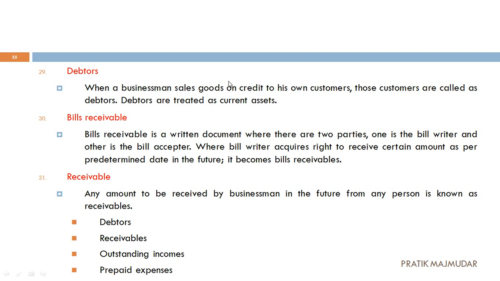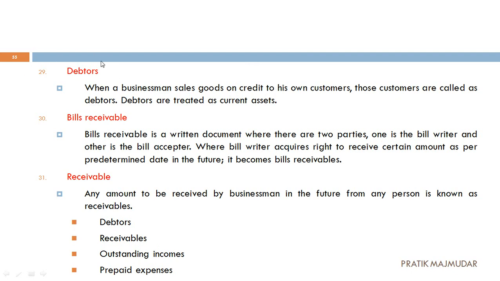in the transaction. You are purchasing on your credit, so that will be considered as your credit transactions. So what is called as debtors? Now, when we sell goods on credit to our customers, for example, I have a ready-made shop. Someone comes to me, Mr. X is coming to my shop. He purchased two pairs of shirts and he told me that I am going to pay this amount after 10 days. So what I have done, I have given him the goods on the basis of his credit. So that is called as my debtor.